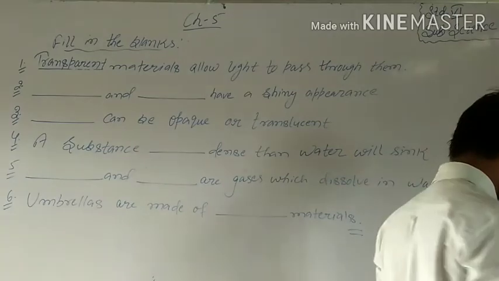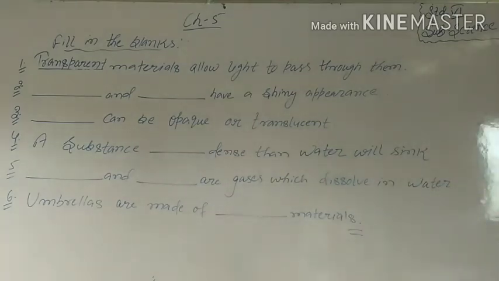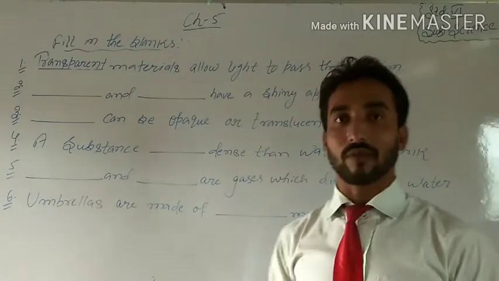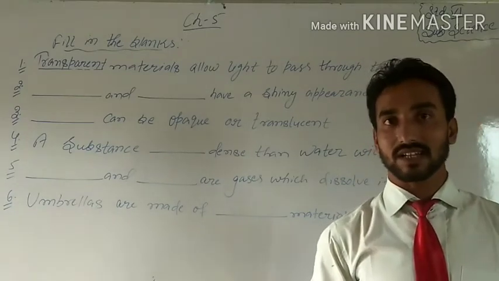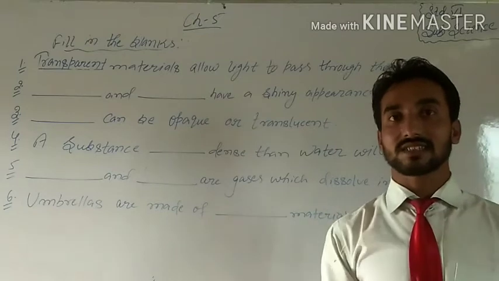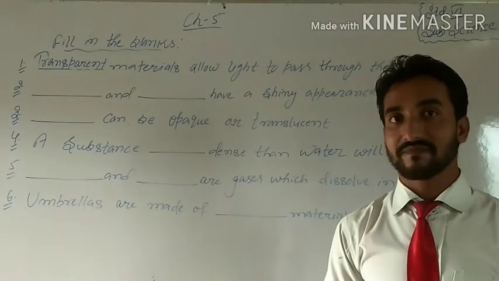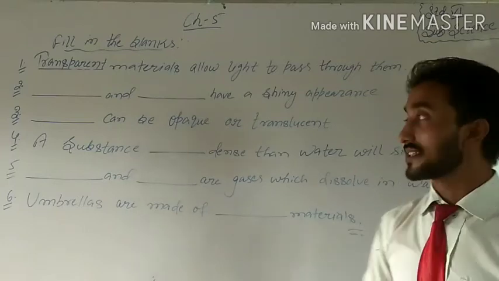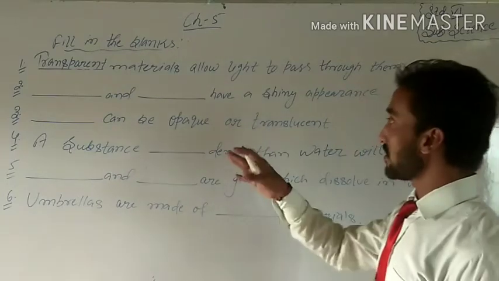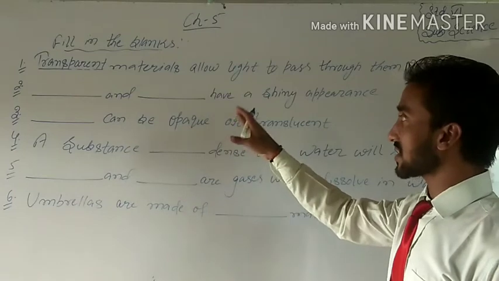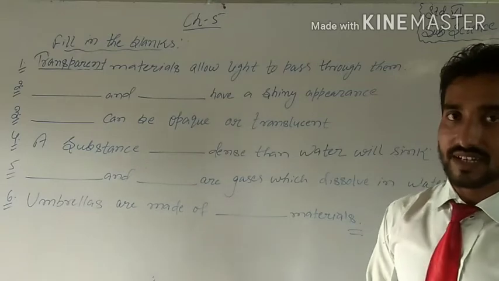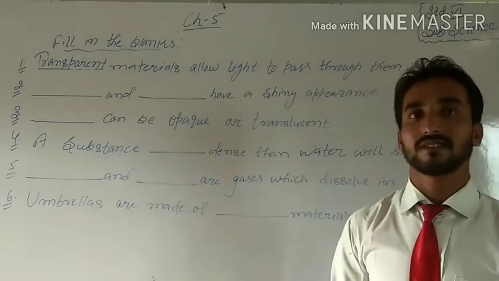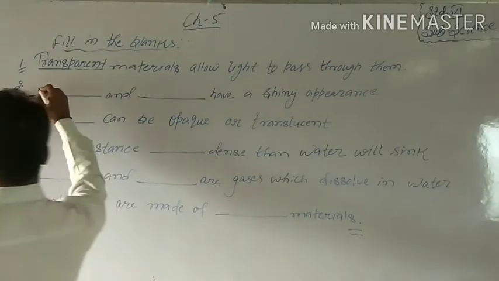See students, question number 2. Fill the blanks: blank have a shining appearance. Shining appearance means from that surface, light can reflect back. That is shining appearance, where you can see your face due to reflection. I am asking what types of objects have a shining appearance. We can say steel utensils.